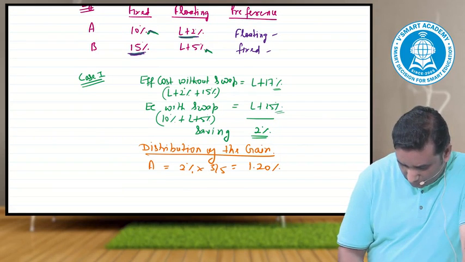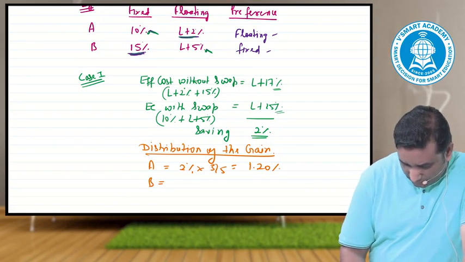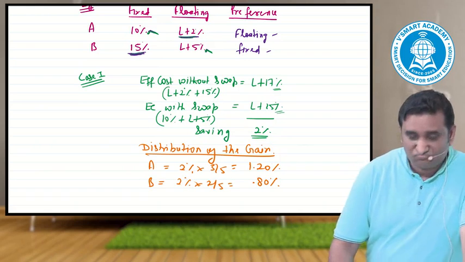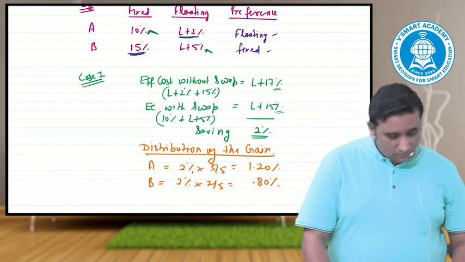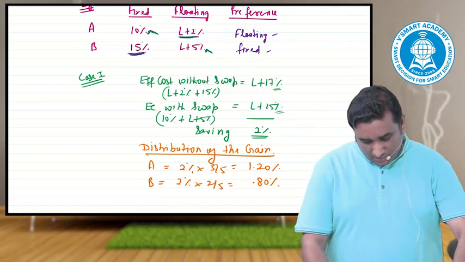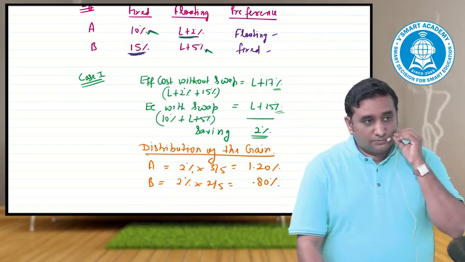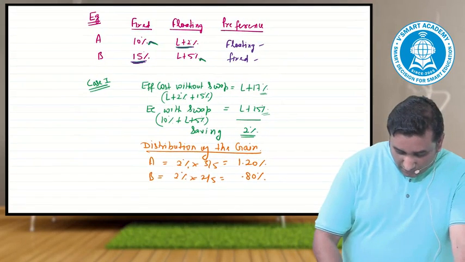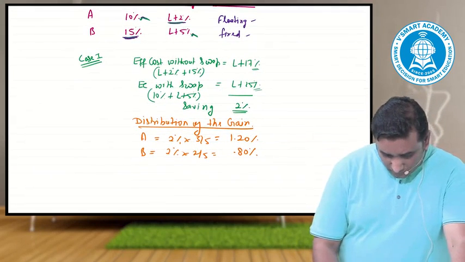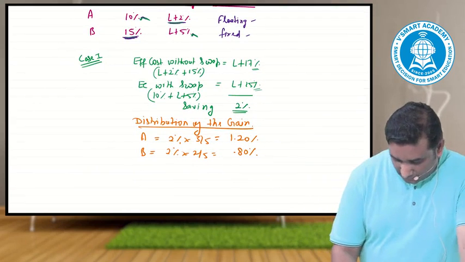He gets a share of 1.2. B will get a share of 2% into 2/5, 0.8%. So A's share would be 2% into 3/5, and B's share would be 2% into 2/5.